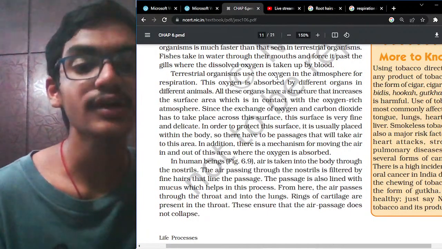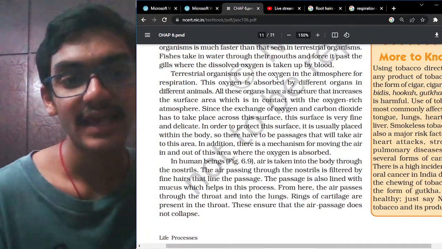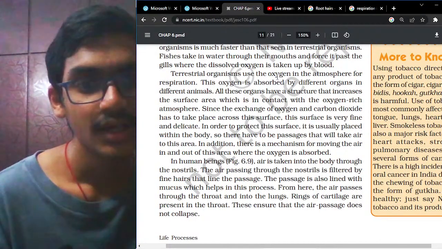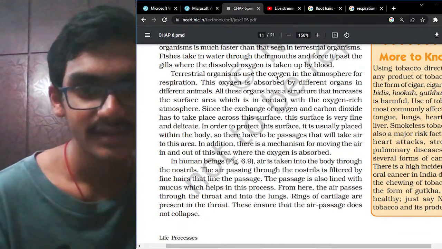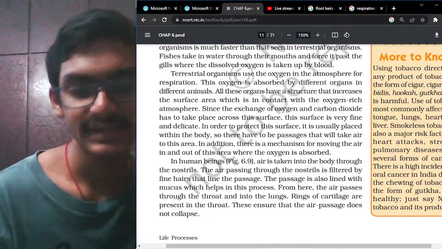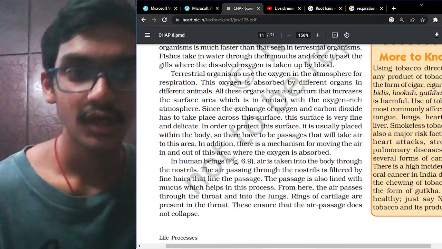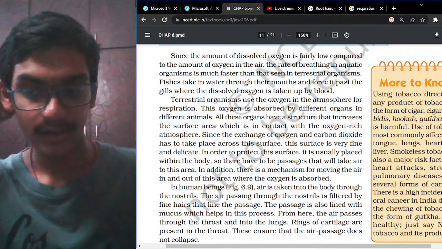Since the exchange of oxygen and carbon dioxide has to take place across a surface, this surface is very fine and delicate. In order to protect it, it is usually placed within the body, so there have to be passages that allow air to reach this area. This is the entire process. I think now we have understood the actual process involved in the gills as well.